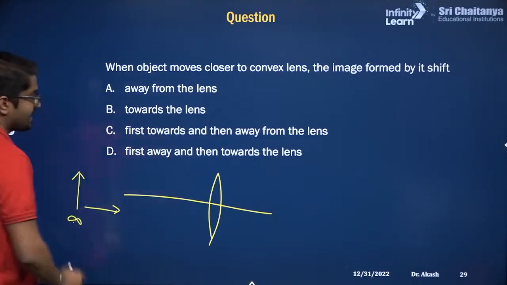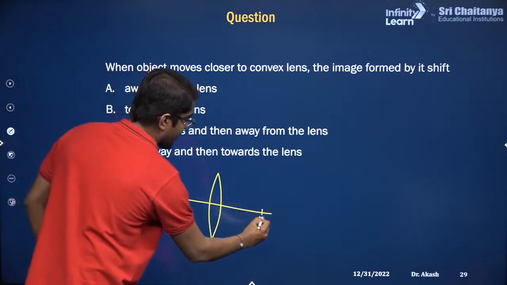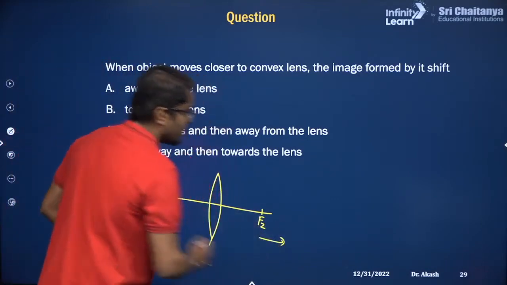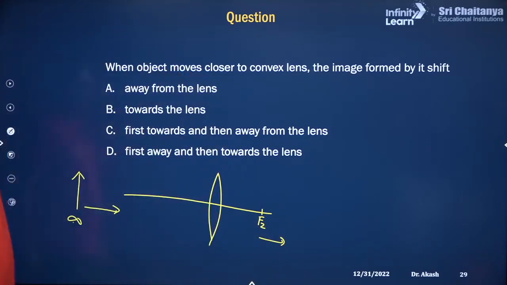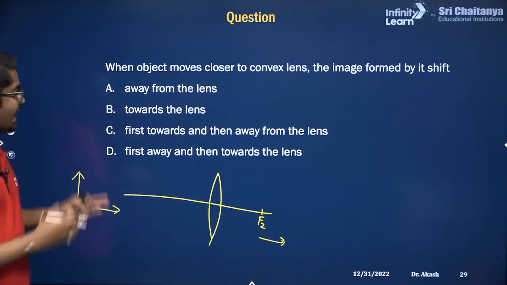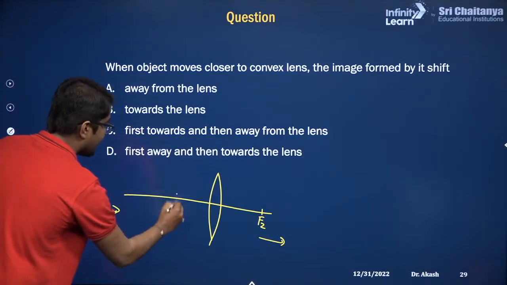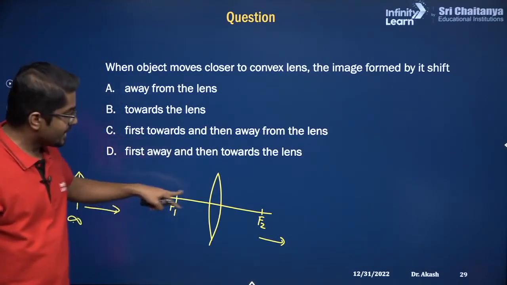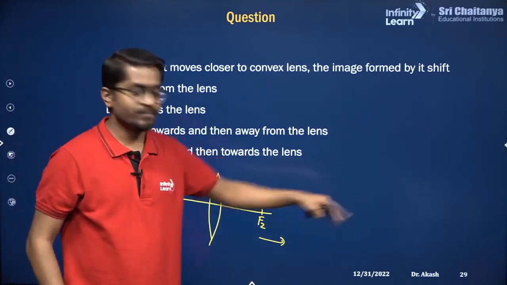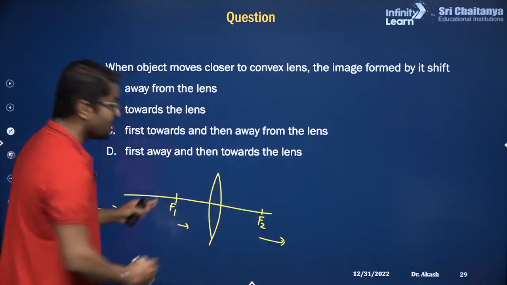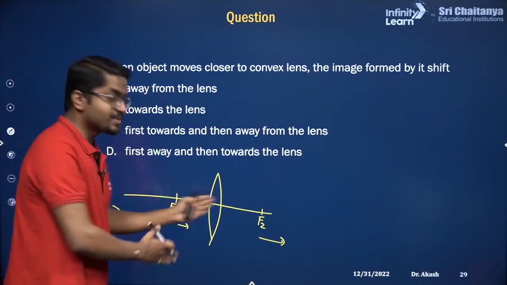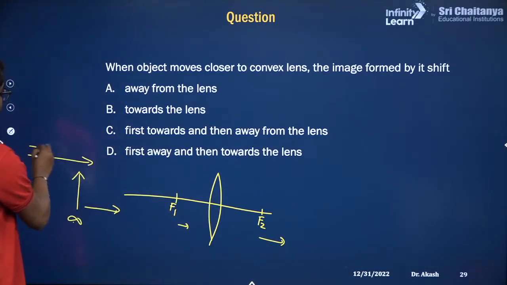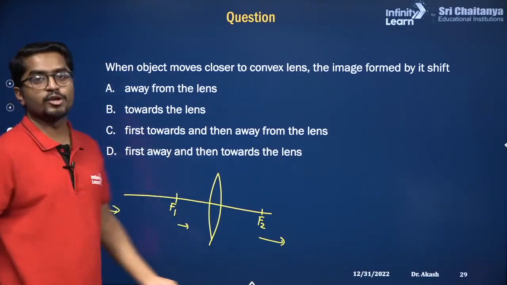When the object was at infinity, the image will form at f2. Correct? You bring the object closer, the image will go away from the lens. Correct? And after that, until this point f1, when the object was at f1, the image was at infinity. If you bring the object even closer than f1, then the image will come from minus infinity and come closer and closer.